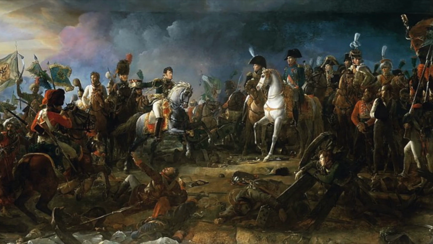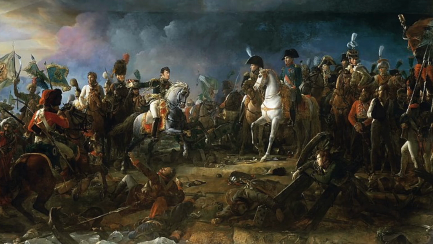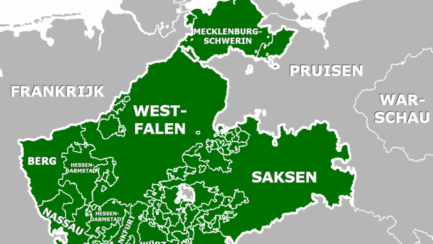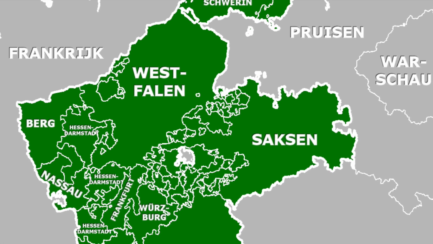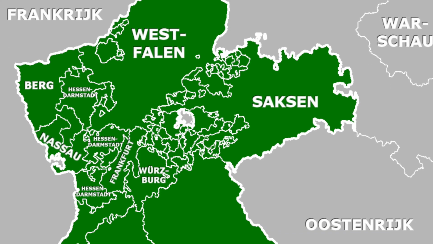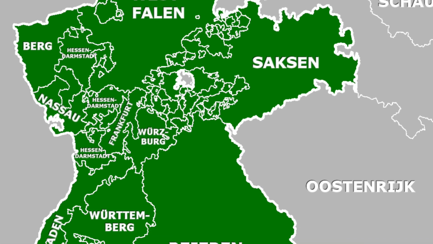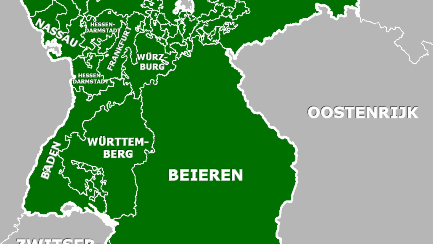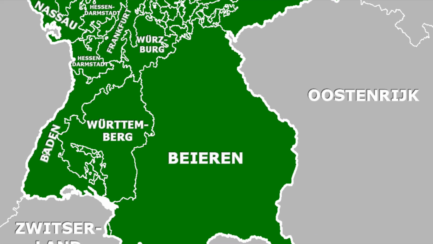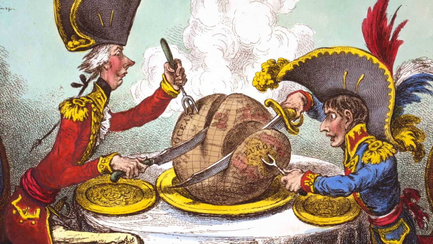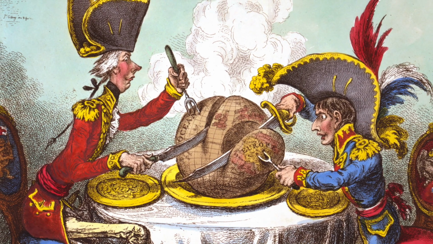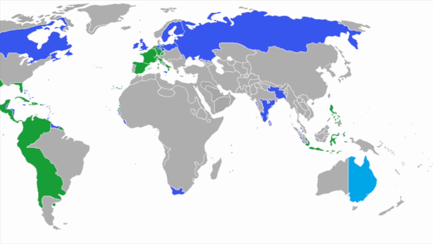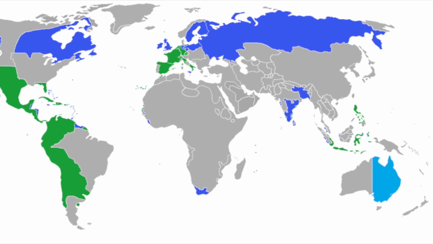Victory at Austerlitz also meant that Napoleon was able to dissolve the Holy Roman Empire and set up the Confederation of the Rhine, which was initially formed from 16 German states, and this was completed in July 1806. After the breakdown of the Third Coalition and Napoleon's creation of the Confederation of the Rhine, Prussia feared the rise of French power in Central Europe. So the Fourth Coalition partners included Prussia, Russia, Saxony, Sweden and Great Britain.